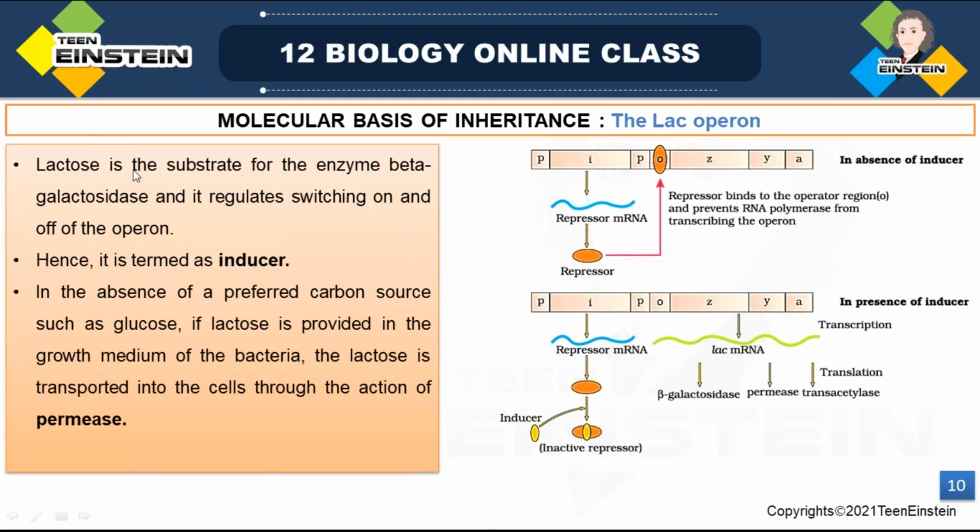So this lactose is the substrate for the enzyme beta galactosidase, and that regulates switching on and switching off the operon. If the lactose substrate is present, then that enzyme beta galactosidase will form, and that regulates the on and off of this operon. If lactose is not present, this operon won't work. If it is present, it will get on. So it is termed as inducer.